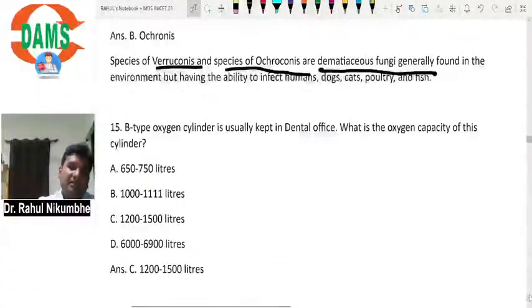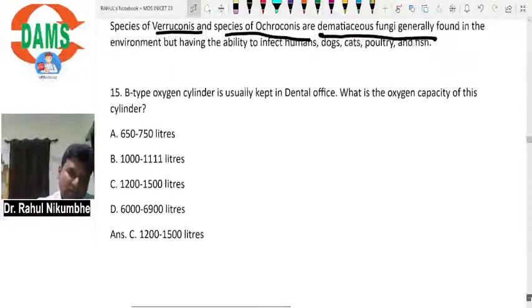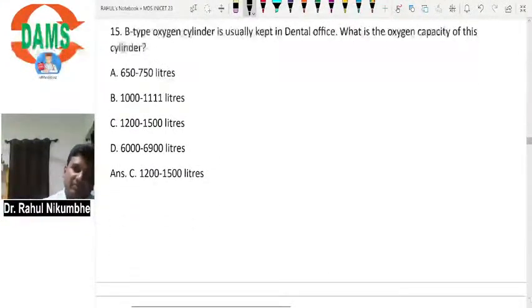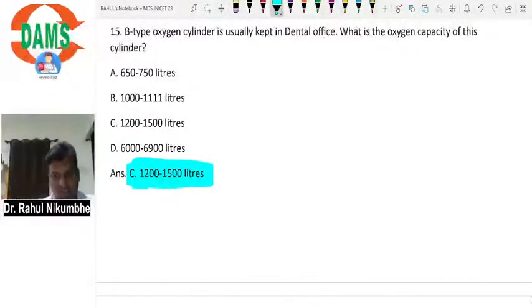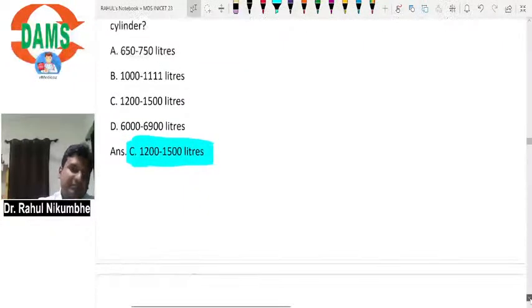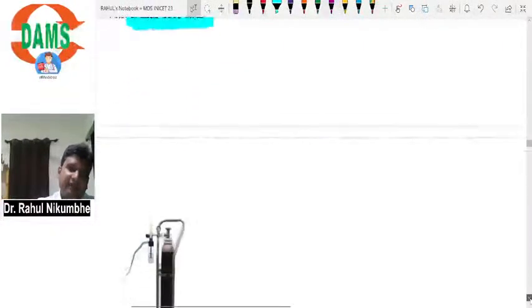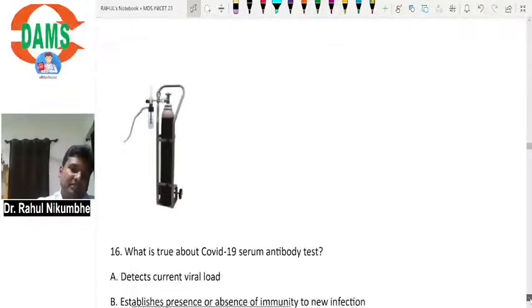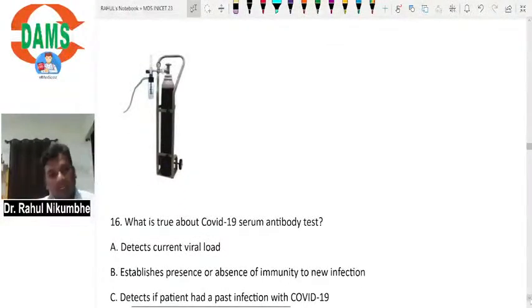A B-type oxygen cylinder is usually kept in the dental office. What is the oxygen capacity of this cylinder? You have to remember this, there is no concept: 1200 to 1500 liters of oxygen. In the next exam they may show you a picture of the cylinder and ask the type and capacity of the cylinder. It is commonly used in our wards and available in most clinics, so just remember it is a B-type cylinder for oxygen.